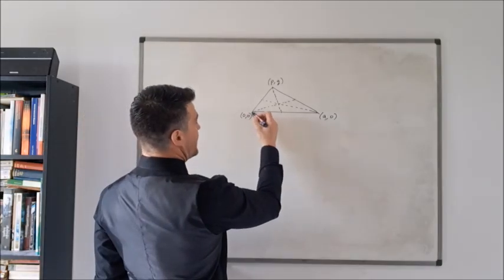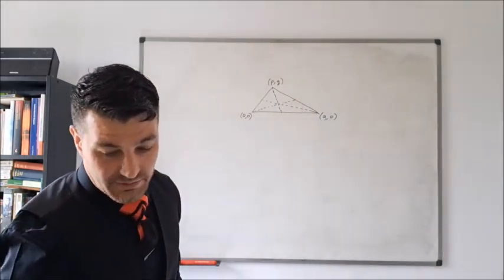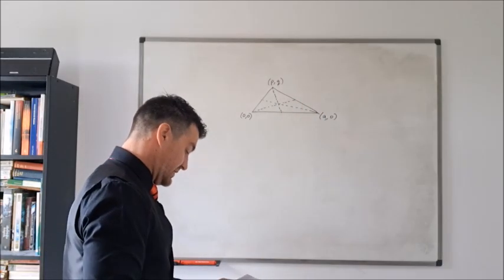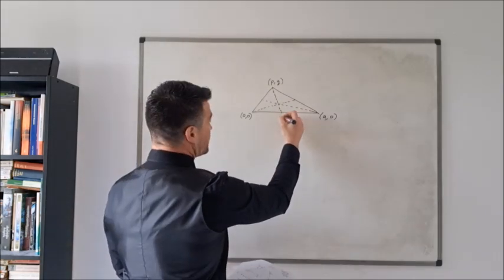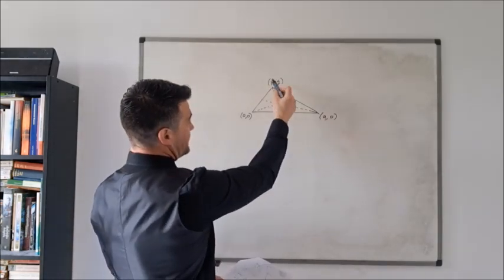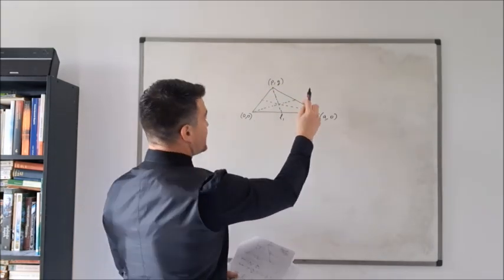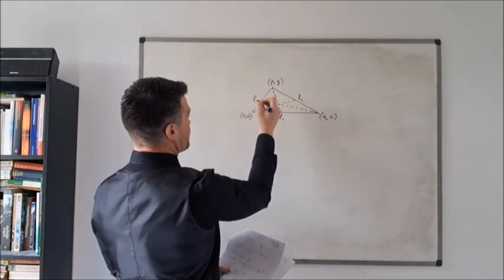Then we consider the lines. I've said that this median lies on the line L1, this median lies on the line L2, and this median lies on the line L3.